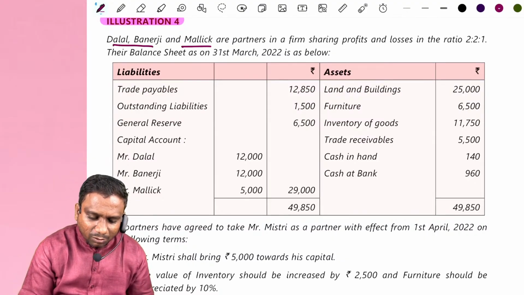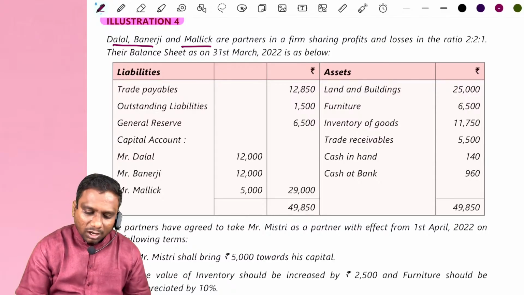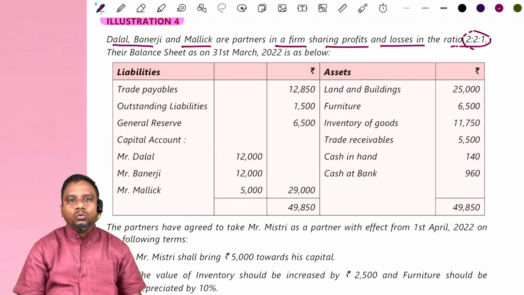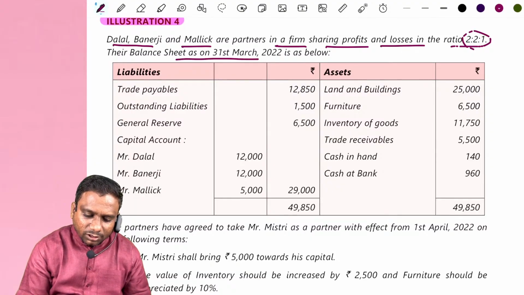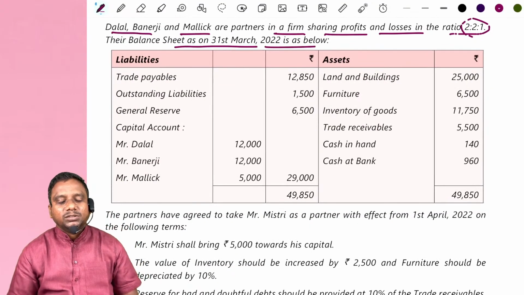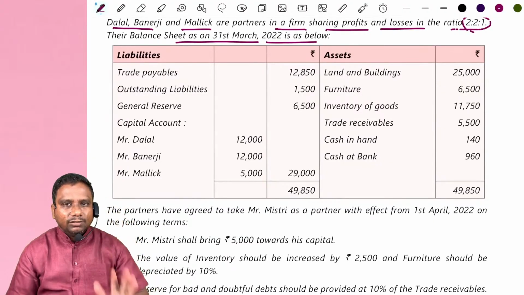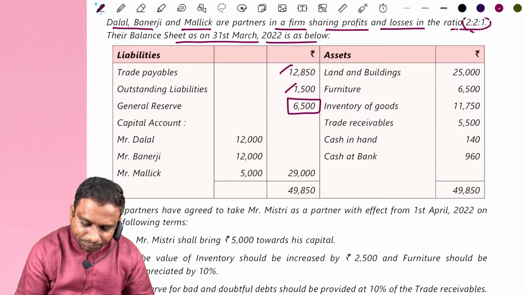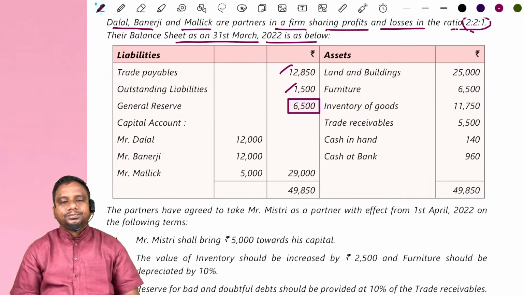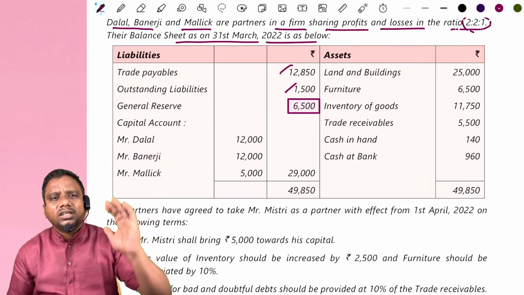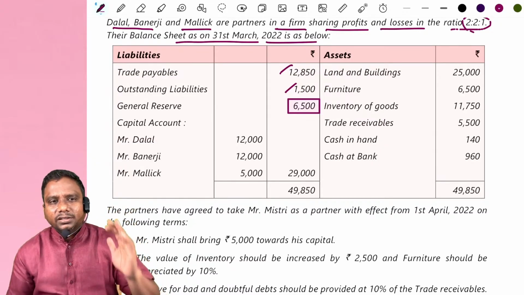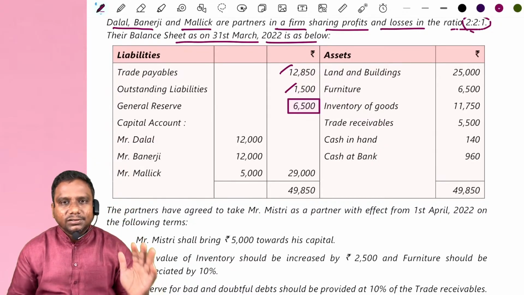Dalal, Banerjee and Malik are partners in a firm, sharing profits and losses in the ratio of 2 to 1. Fine. Their balance sheet as on 31st March 2022 is as below. Look at the liability side first. Trade payables, outstanding liabilities, general reserve. Here they have given general reserve. Directly distribute this general reserve to old partners in case of admission. In case of retirement, all partners. In case of death, all partners.